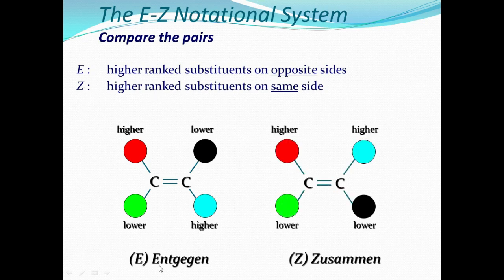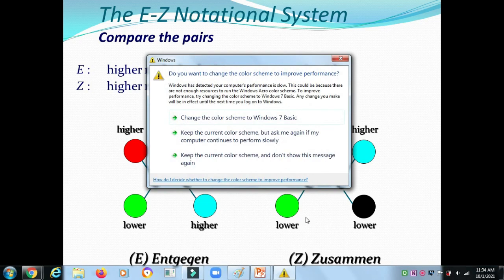That is called E: here higher number, lower number; lower number, higher number. Opposite, along with the carbon-carbon double bond. Higher and lower, you calculate along the carbon-carbon double bond; if opposite, that is called entgegen. In case the higher is on the same side, and the lower is on the same side, that is called Zusammen.